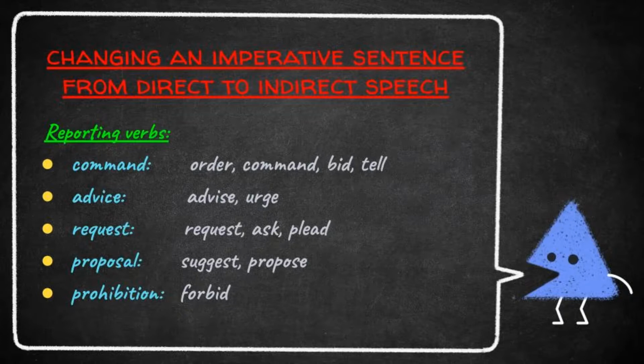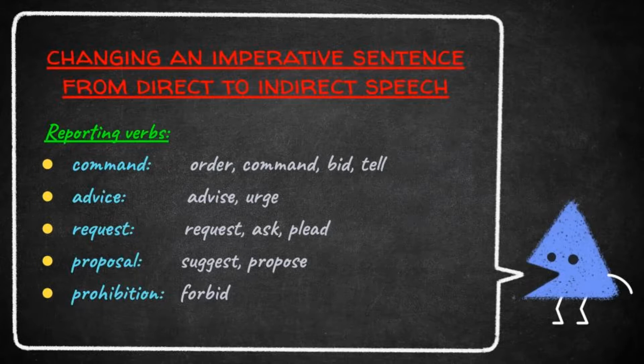Students, while changing an imperative sentence from direct speech to indirect speech, some reporting verbs are commonly used. Let us see what they are. First of all, command. For command, we can use order, command, bid, tell. Let's move to the next one. For advice, we can use advise or urge. Let's move to the third one, request. For request, we can use verbs like request, ask, plead.